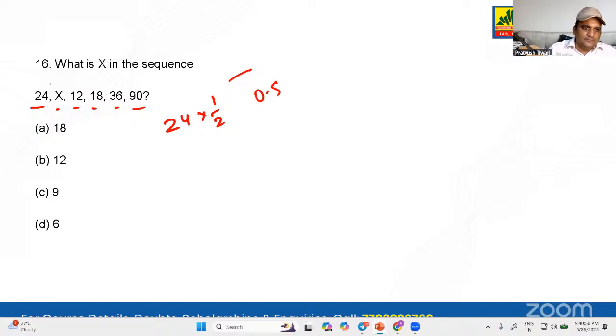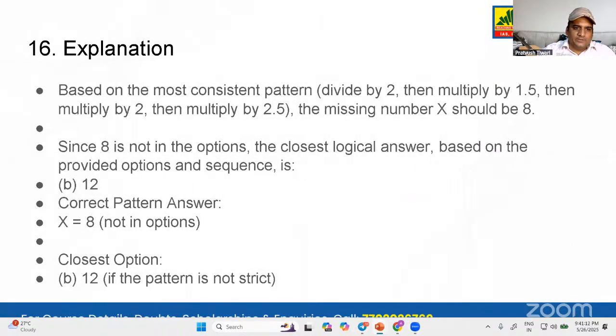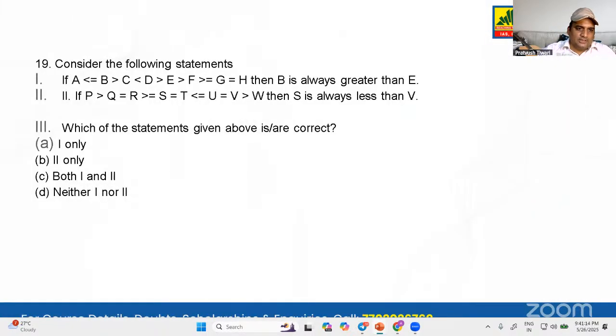And then supposedly you are getting 12, and then you multiply that with 1, you'll get 12, then you multiply that with 1.5. So what is happening over here? First you multiply with 0.5, then you add 0.5 there, then you multiply with 1, then you again add 0.5, then 1.5, and so on and so forth. That goes on. So the right answer over here will be 12. Okay, so now let's move ahead.